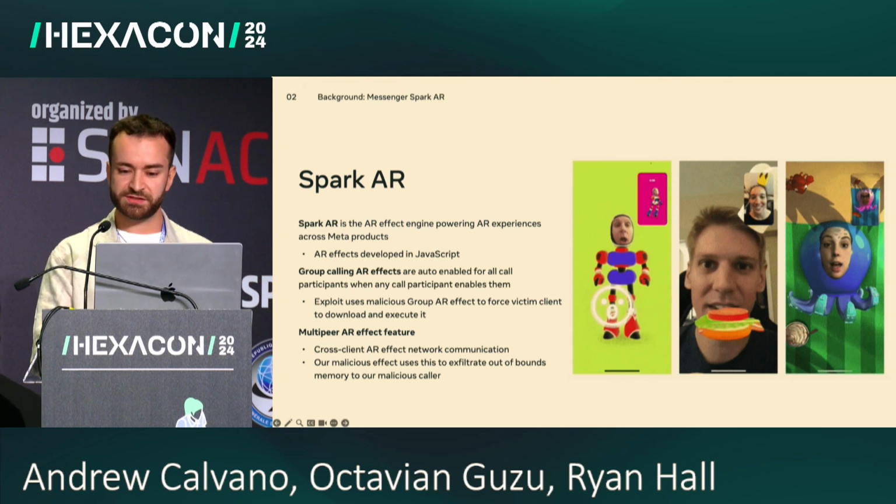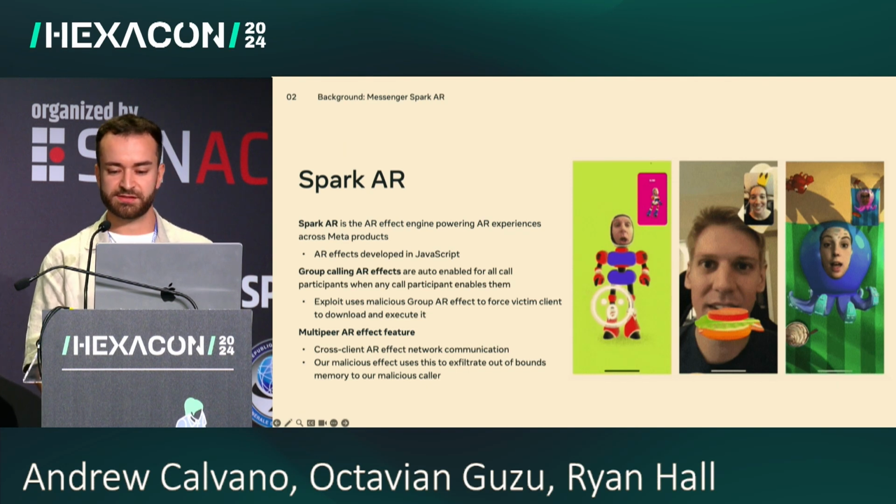Spark AR is a JavaScript AR effect engine powering experiences across Meta products. In Spark, developers can write their own AR effects and upload them onto the store. Group calling AR effects can be enabled by one participant, and they will be automatically started for all the others in the call as well. This happens on zero click.